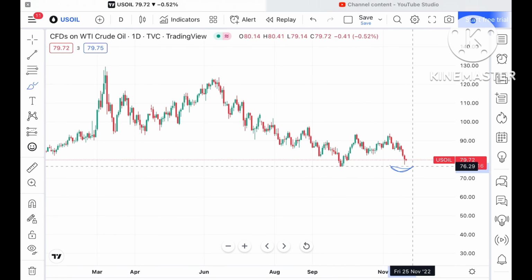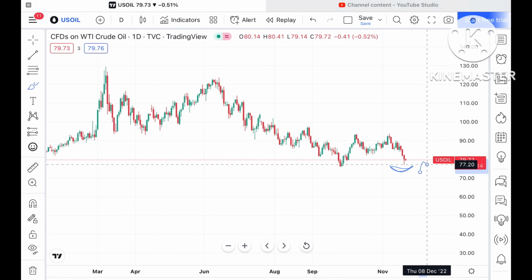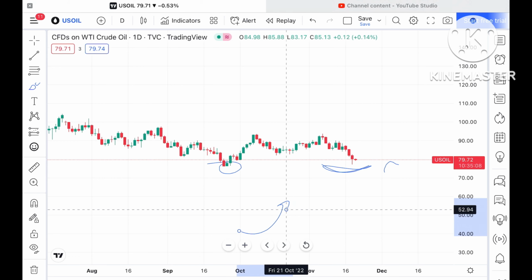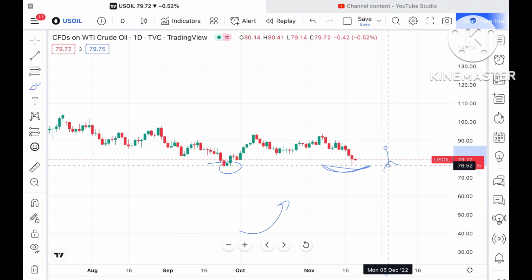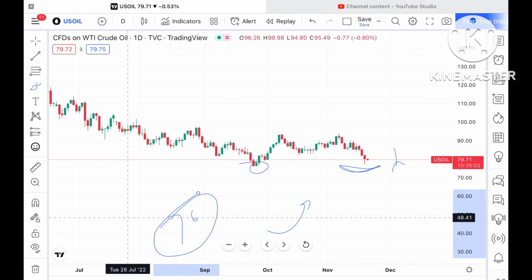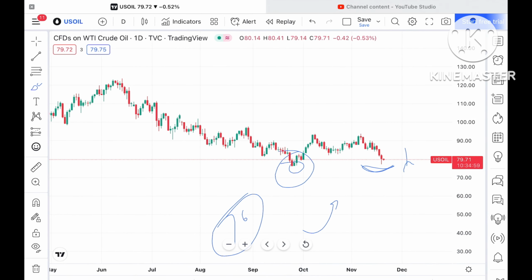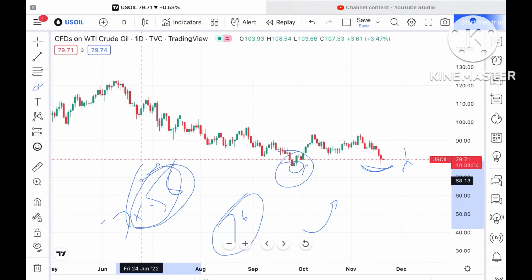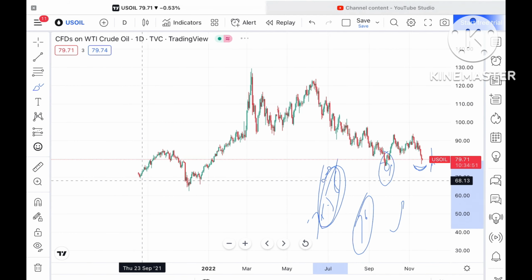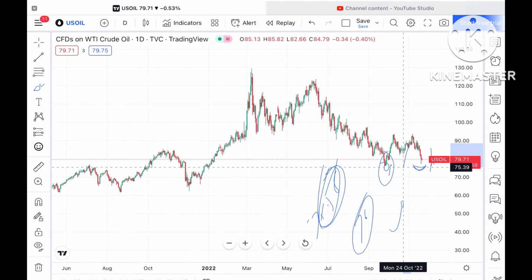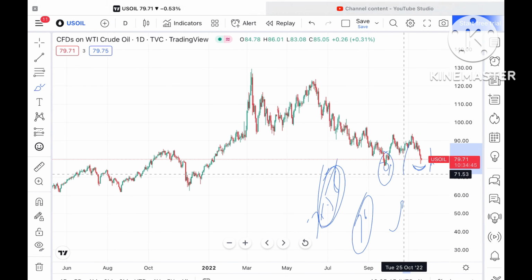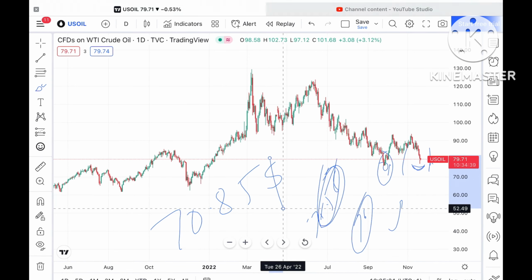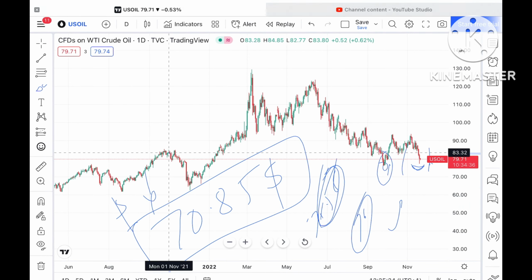Look at this particular chart. A swing has formed at this particular level, a strong support at $76.20. This is the same level where we have seen support come. If the price comes close to $76, chances are very high that it can move further low, because a level of around 75.58 is, as of now, a weak support. There will be a probability of touching a level of around 74.25, and from there it can go towards a level of $70.85. If that level also doesn't sustain, then it can move further down.